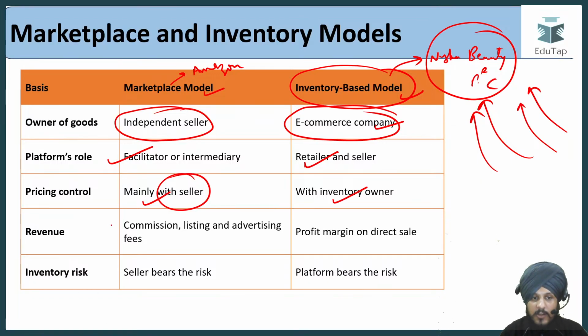If you talk about revenue, it can be earned through commission, listing, advertising fees that can be there. That's how basically Amazon, Flipkart, all these companies work. But if we talk about inventory based model, it is profit margin on direct sale, right? If we talk about inventory risk, then seller bears the risk, but in this case, platform bears the risk, right? So this is the difference between marketplace model and inventory based model. I hope now it is clear to you with the help of examples.